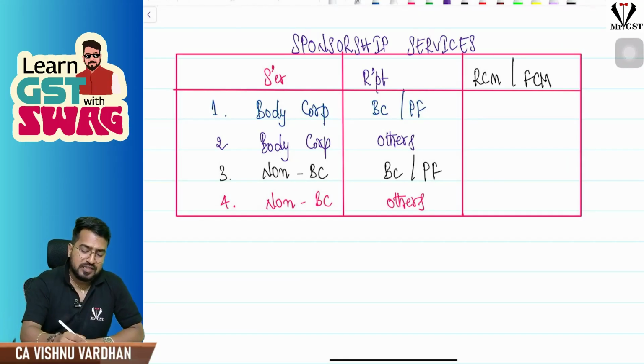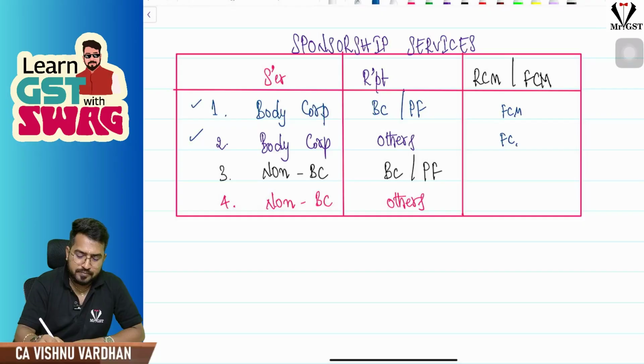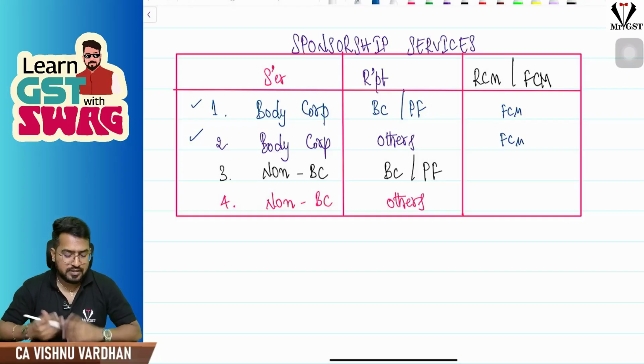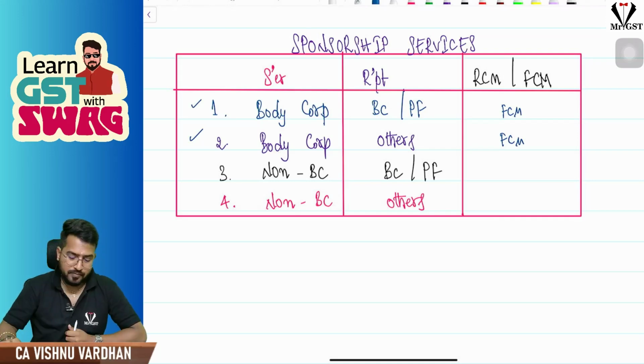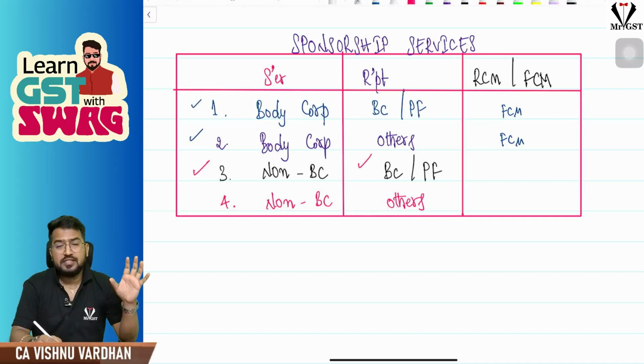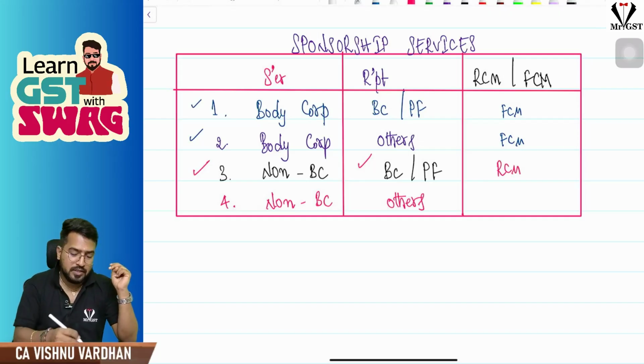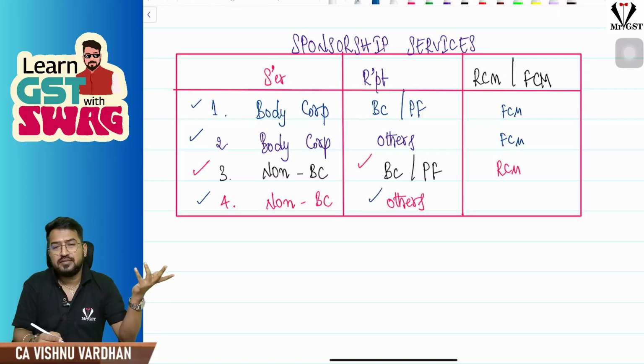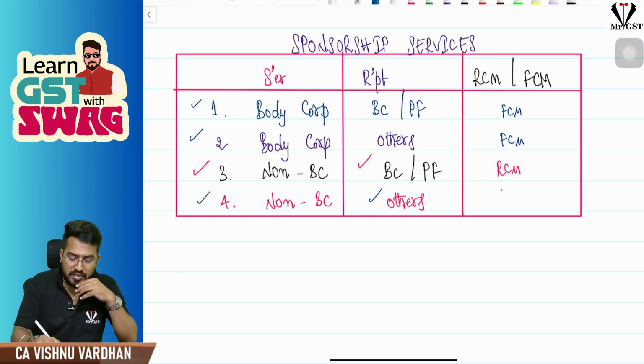Right. So, supplier is a body corporate. In both cases, automatically FCM, no matter who the recipient is, straight away, because the supplier is a body corporate. Next, supplier is non-body corporate, recipient is body corporate or partnership firm. So all the conditions are satisfied. The conditions are: supplier should be non-body corporate, recipient should be body corporate or a partnership firm. Then only RCM. Next case, supplier is non-body corporate, condition is satisfied, but recipient is others, not a body corporate, not a partnership firm, then automatically that is FCM.